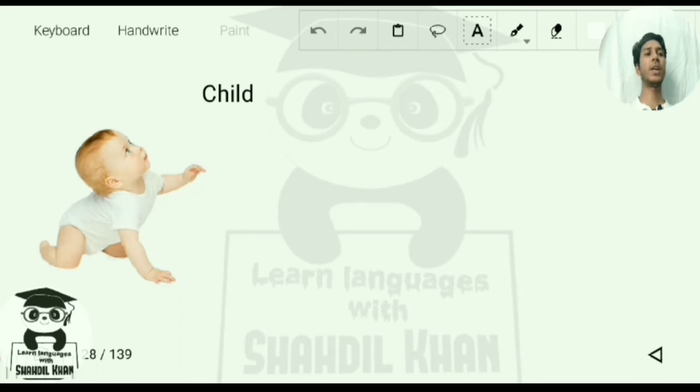Today we are going to see the character for a child. The character for a child is very easy. Just remember this picture in your mind, and you can easily remember the character for child in Chinese. As you can see, here the skull of a baby is round, but as you know, in Chinese we don't make a circular figure, everything is conical. So we will try to make the figure conical as much as possible, and we will try to draw the character for child.